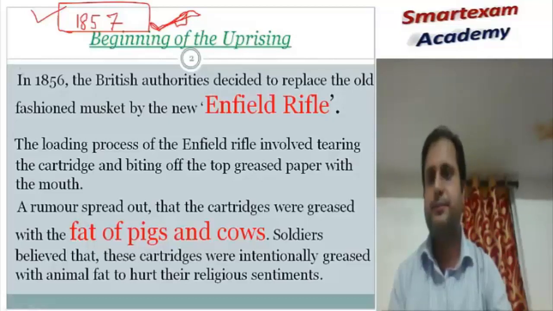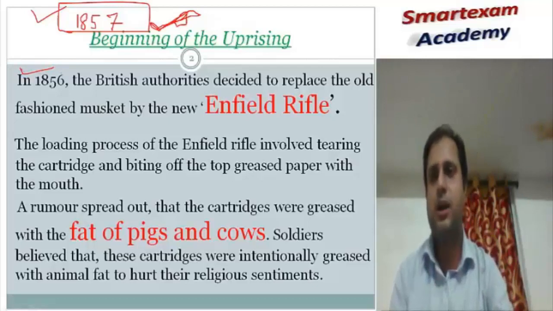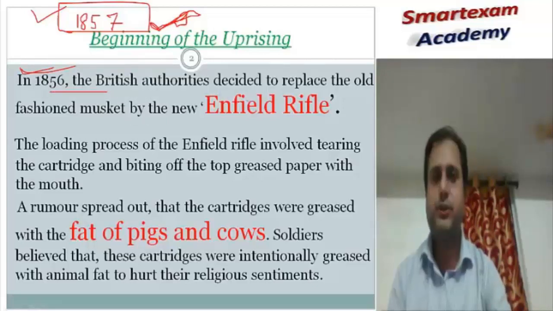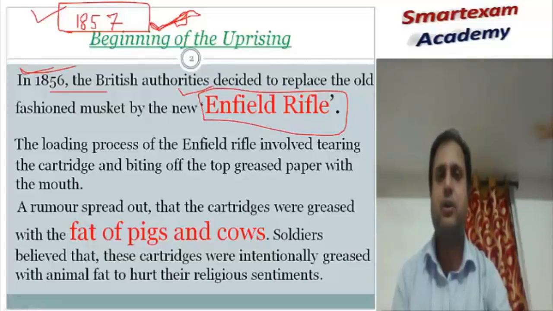So let's begin. Many causes are responsible for this revolt, so we are going to discuss the beginning of this revolt. The Enfield rifle. The introduction of the Enfield rifle was treated as the immediate cause of the revolt of 1857.